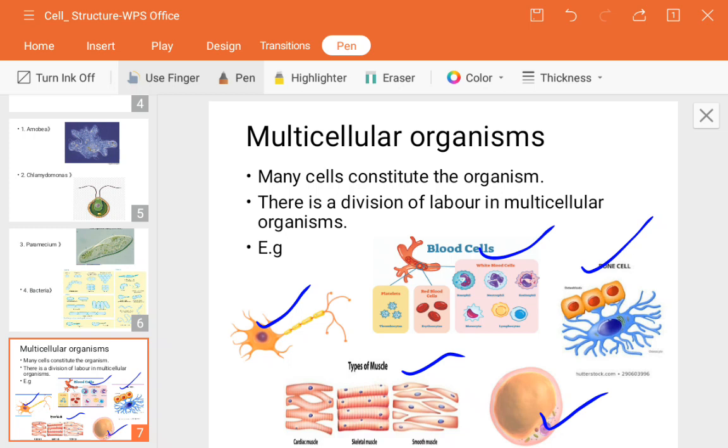We will see those in detail, but first of all just keep in mind that a multicellular organism consists of these many types of cells in our body: nerve cells, blood cells, muscle cells, different types of cells, fat cells, bone cells. All these are some examples of multicellular organisms. By combining all these things, a living being can be produced.